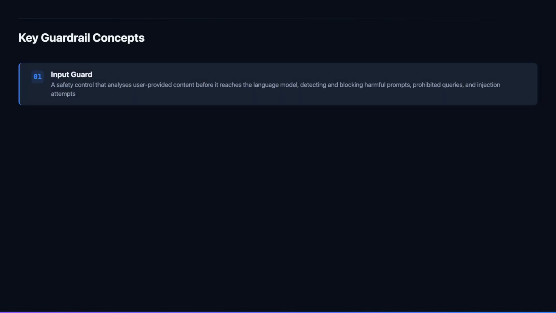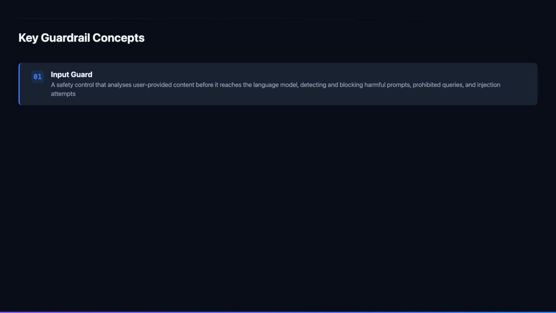4 essential terms that every practitioner needs to understand when designing and implementing AI safety guardrails. Input guards are the first control point in an AI system's safety architecture. They sit between the user interface and the language model, analyzing every query before it is processed. Effective input guards combine multiple detection approaches. Lexical filters catch known harmful phrases, machine learning classifiers detect harmful intent and novel phrasing, and structural analysis identifies anomalous query patterns that may indicate adversarial probing.